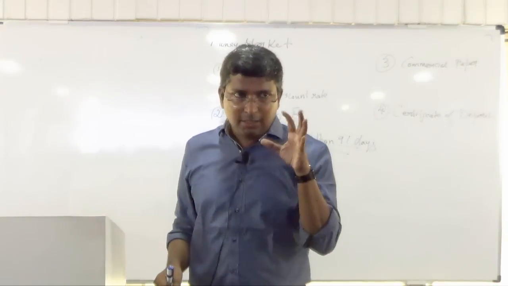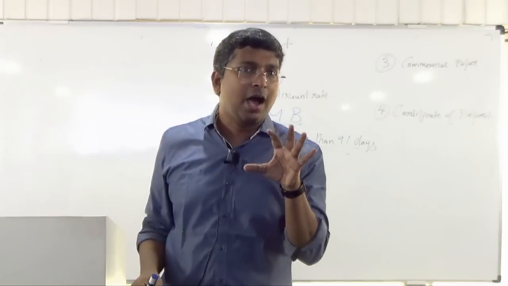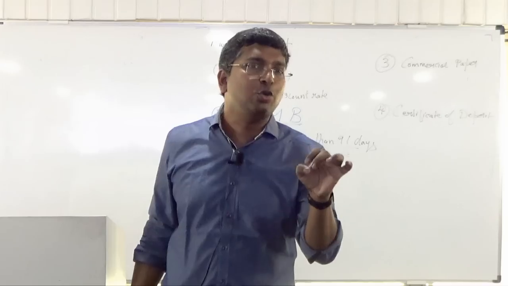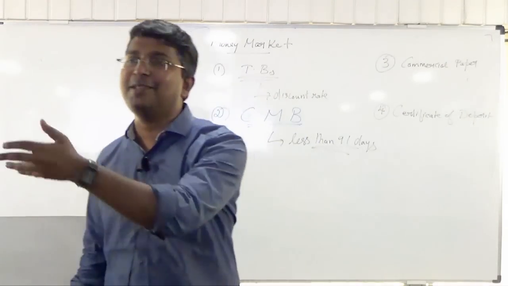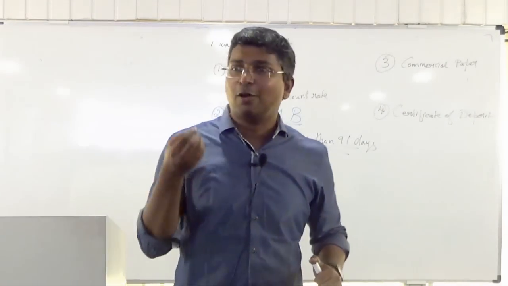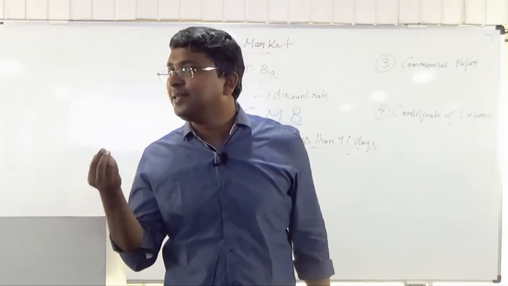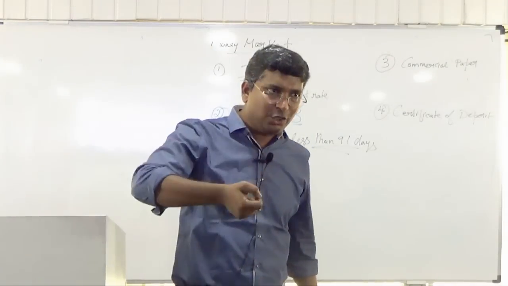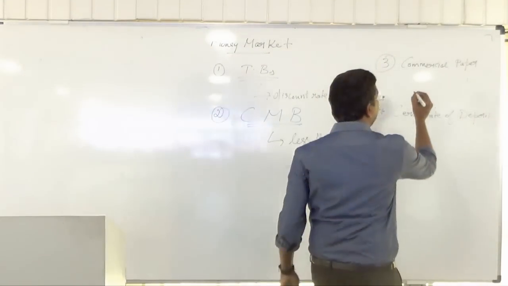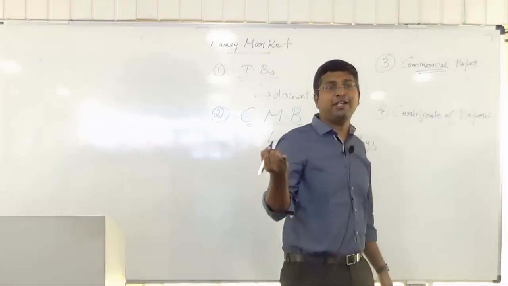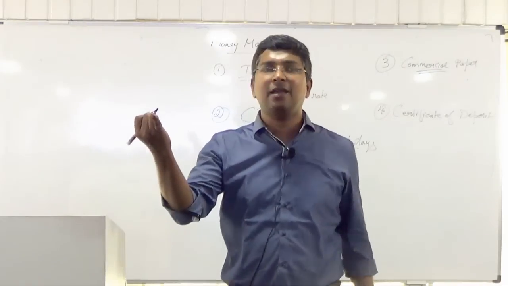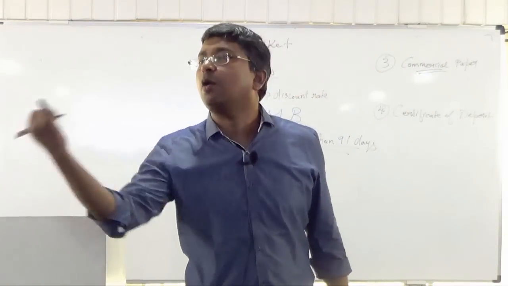As the term suggests, commercial paper is a money market instrument issued by commercial enterprises. Simple. Corporates are commercial enterprises. I am linking it with the term itself so you will not forget. Commercial paper is issued by commercial enterprises, basically corporates.